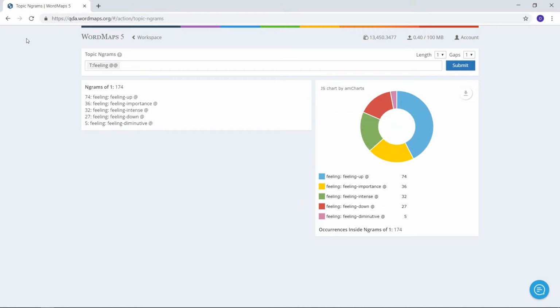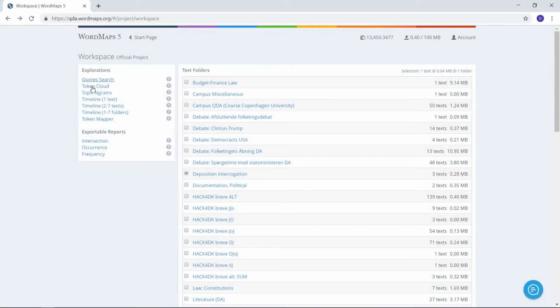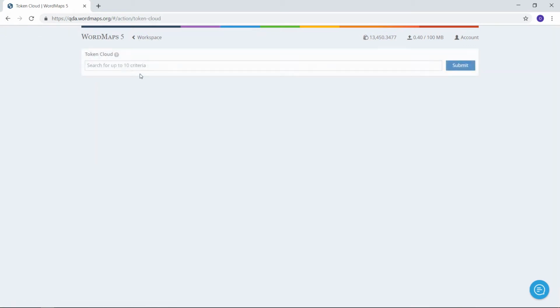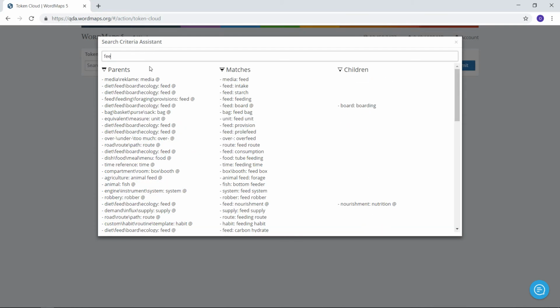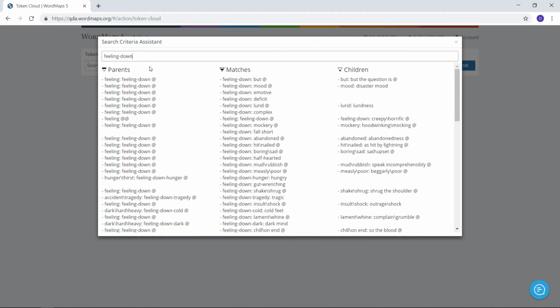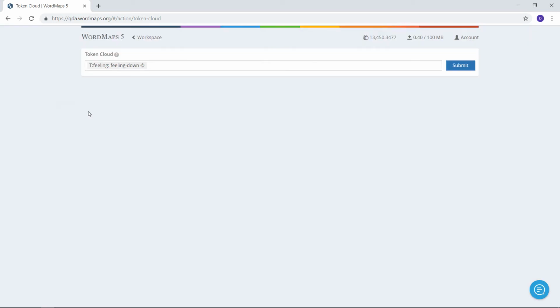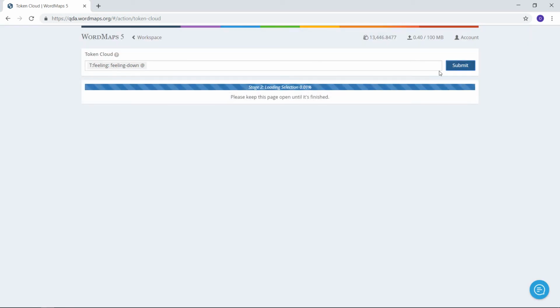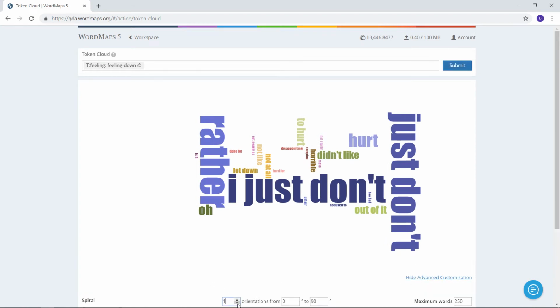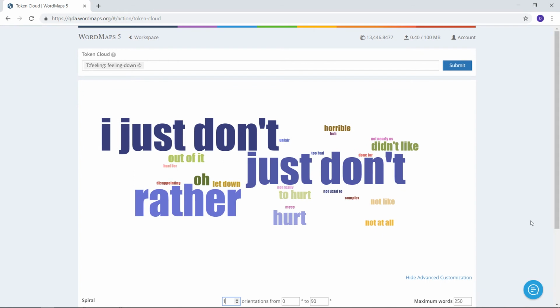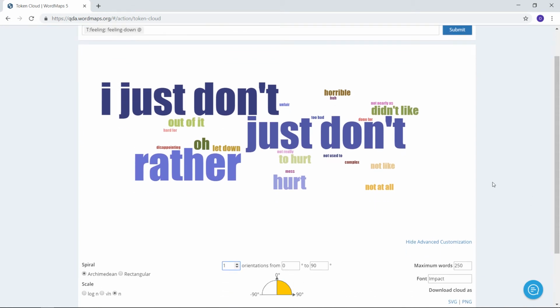We can get a little bit more detailed. Let's go back here and have a token cloud. And why don't we take the feeling downwards now and have a look at those. So they come here, and we'll submit that. And here we have some of the examples. What I wanted to show you here is not just another report, but I also wanted to show you some of the options that we programmed into your tool.